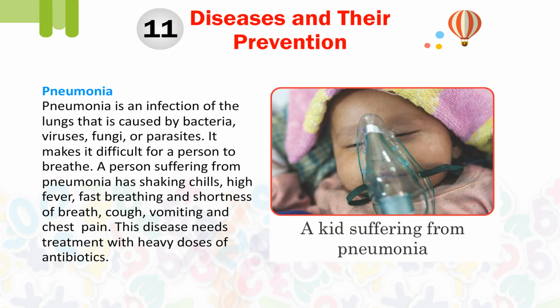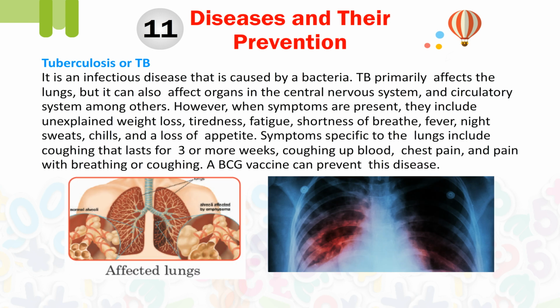Pneumonia. Pneumonia is an infection of the lungs that is caused by bacteria, viruses, fungi, or parasites. It makes it difficult for a person to breathe. A person suffering from pneumonia has shaking chills, high fever, fast breathing, and shortness of breath, cough, vomiting, and chest pain. This disease needs treatment with heavy doses of antibiotics. A kid suffering from pneumonia.